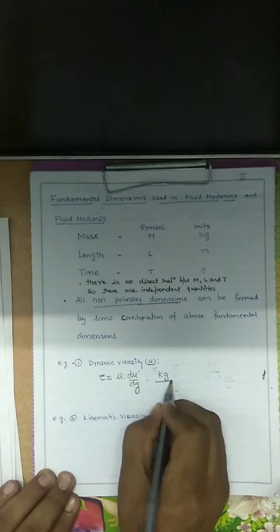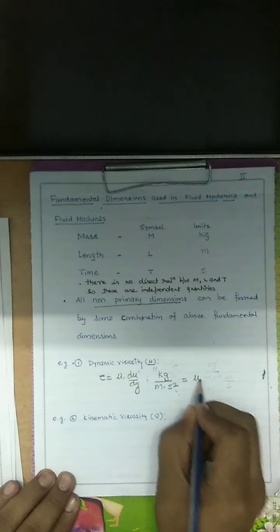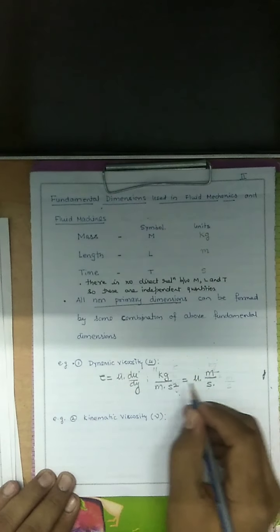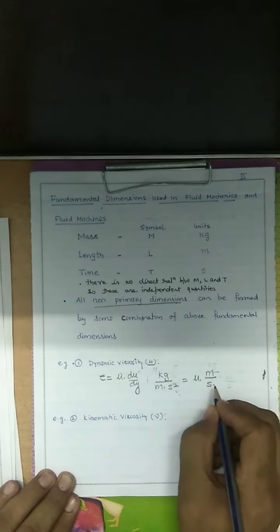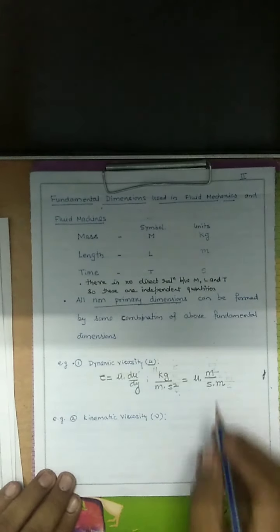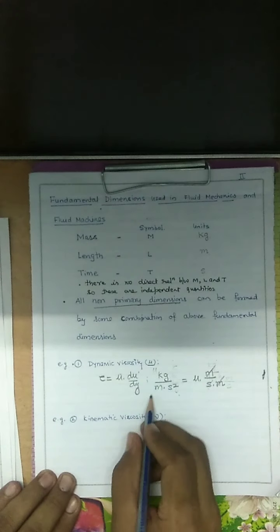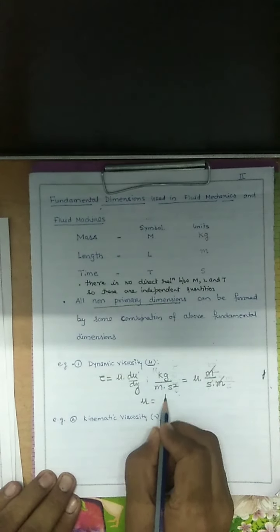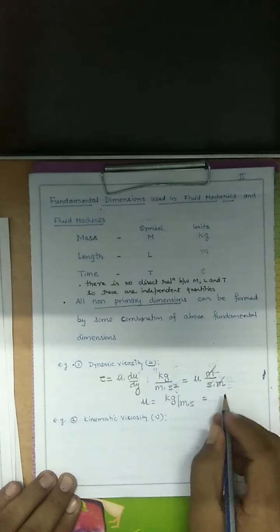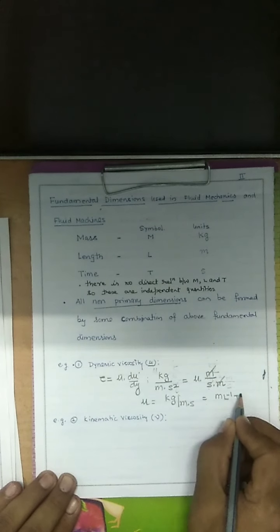Unit of pressure, kilogram per meter square of second, equals mu times du, velocity, meter per second, upon dy, where y is the distance, a linear dimension, with unit meter. Meters cancel out, seconds cancel out. The unit of mu is kilogram per meter second, which gives the dimension. Therefore the dimension of viscosity is M L to the power minus 1 T to the power minus 1.